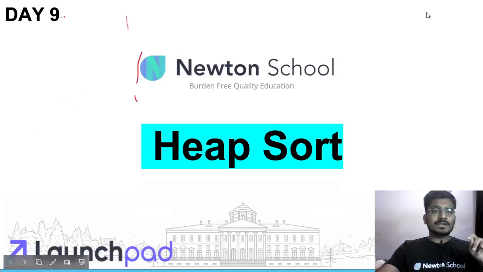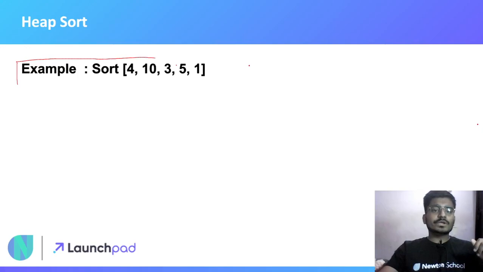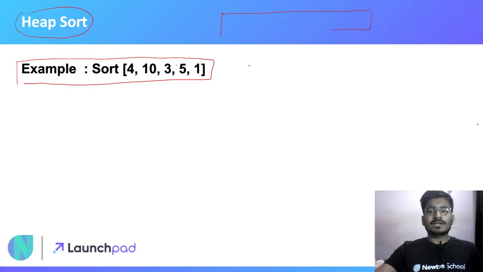Suppose you have some container. Okay, let me just change the slide, and we are going to understand heap sort using this example. I will sort this array and you will get the heap sort process completely. But before that, let me tell you what binary heaps are, which are prerequisites for heap sort. So suppose you have a container